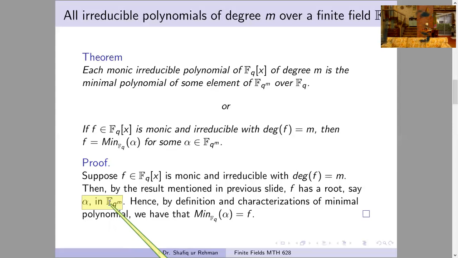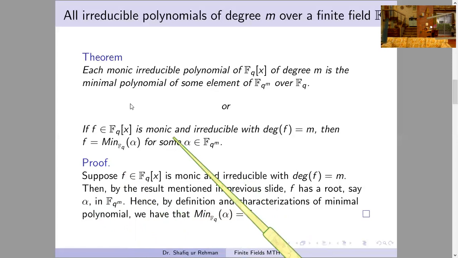This is from the characterizations of minimal polynomials. If you see in your previous lessons, I don't remember the lecture number, but in some lecture we have proved the characterizations of minimal polynomial, and here, because alpha is a root of f, and f is monic and irreducible, therefore f will be a minimal polynomial of this element alpha.